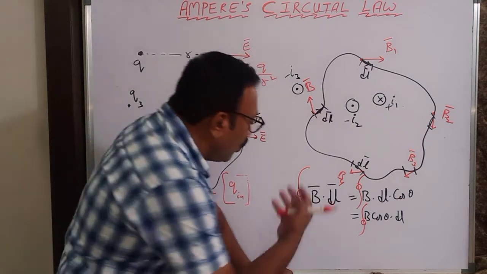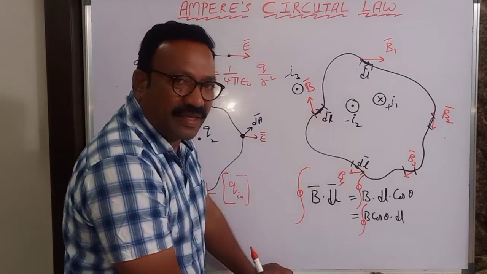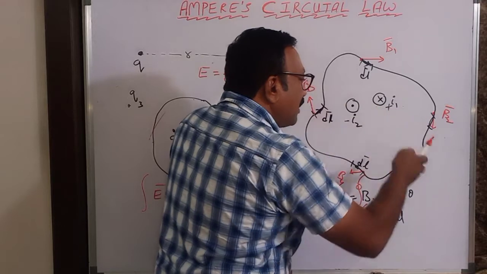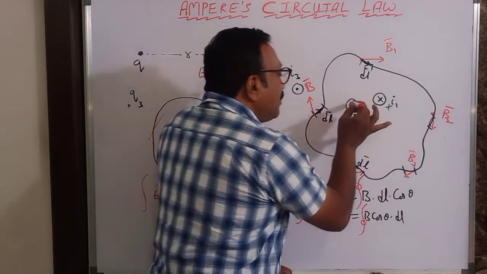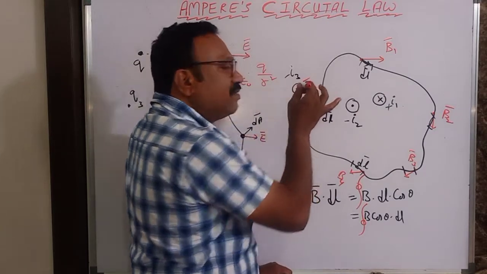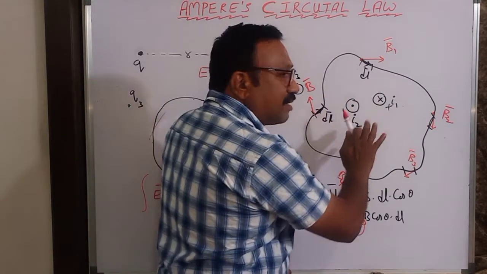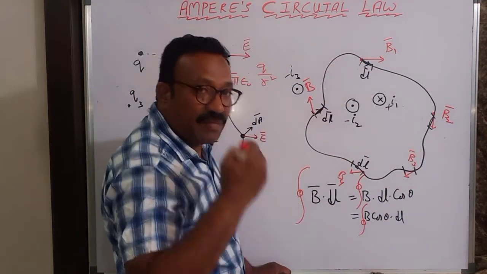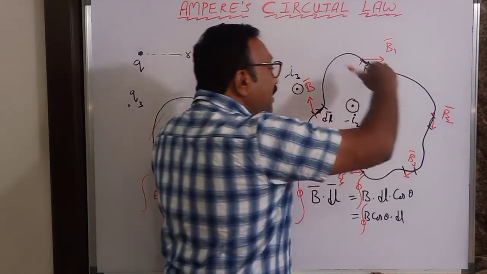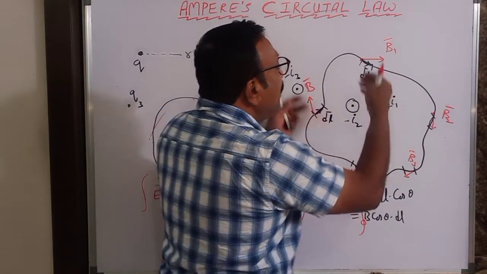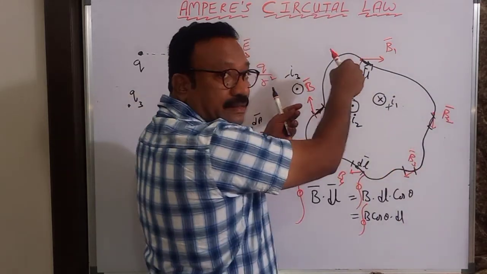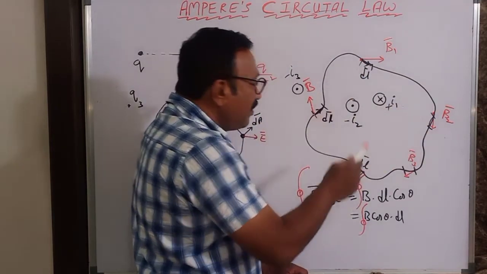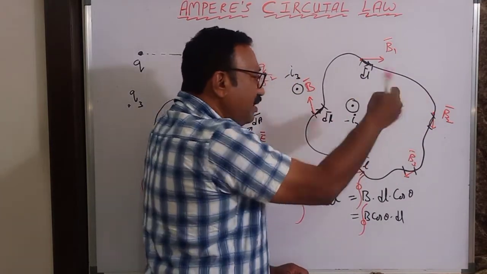What is the meaning of this quantity? Just brief it once again. I have taken three current carrying conductors. One is a current carrying inward, infinite wire. This is a wire carrying current outward. This is also carrying current outward. So these three conductors produce a magnetic field in this vicinity, and B1, B2, B3 are the resultant magnetic fields at various points. I have joined a curve. You can imagine you are passing one thread here. Then I have taken dl bars, and I have followed some convention and given plus and minus also.